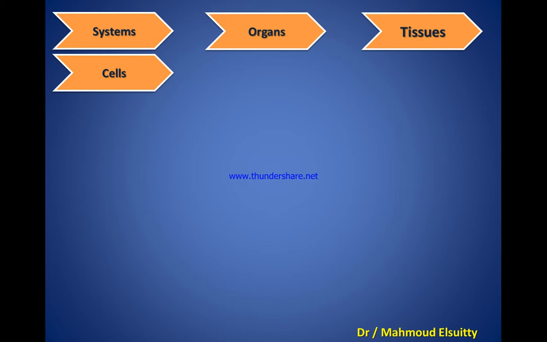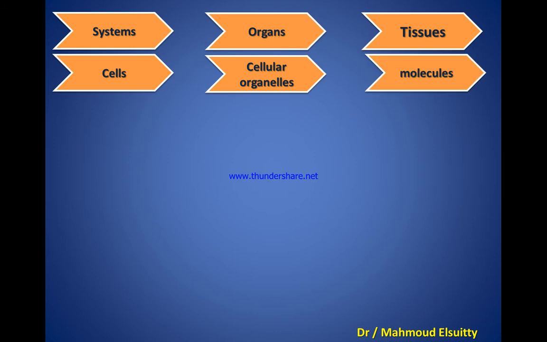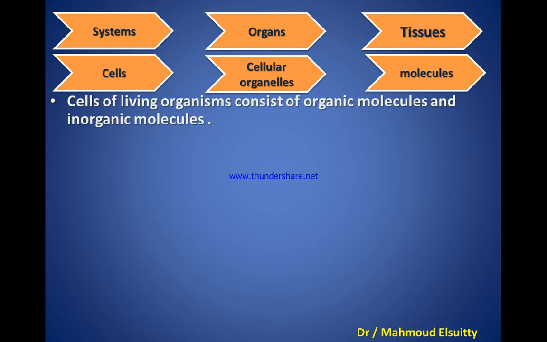Each cell consists of a group of cellular organelles, and cellular organelles consist of molecules. So our body consists of a group of molecules and atoms. These molecules may be divided into two types.